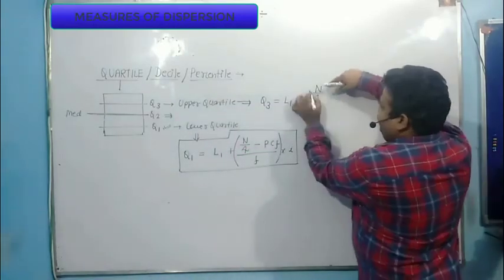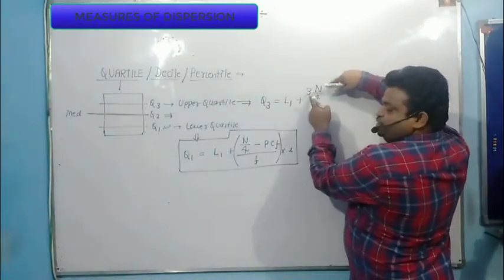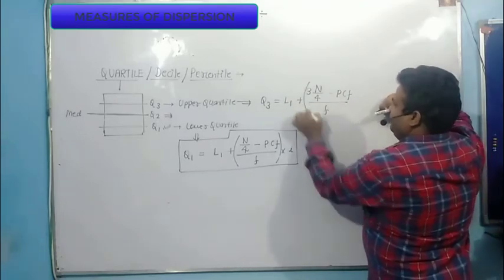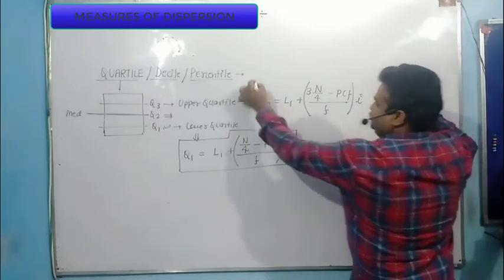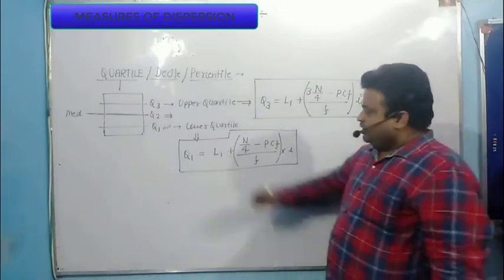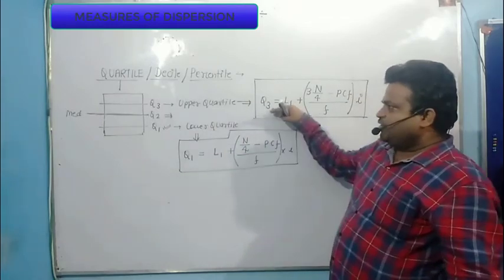So this is n by 4. You need to multiply by 3 because you calculate third quartile value minus PCF divided by f, the whole multiplied by I. So this is the formula of third quartile. Now, this is the first quartile formula, and this is the third quartile formula.